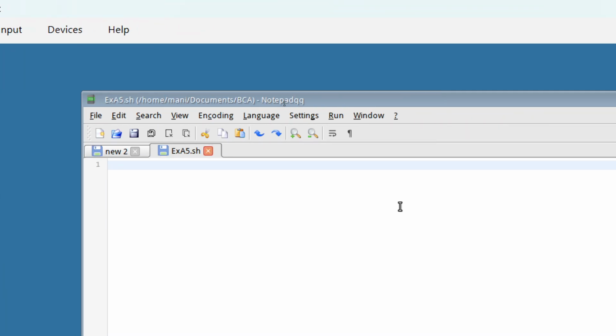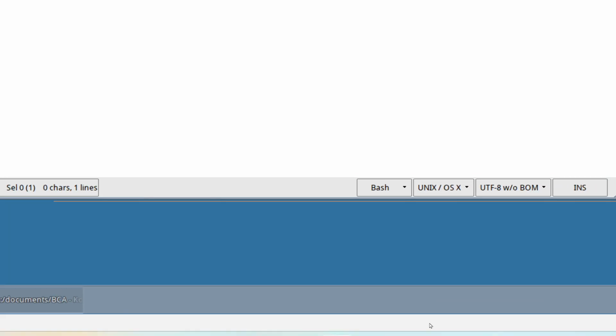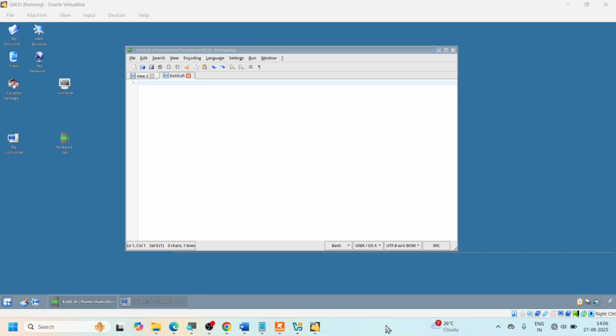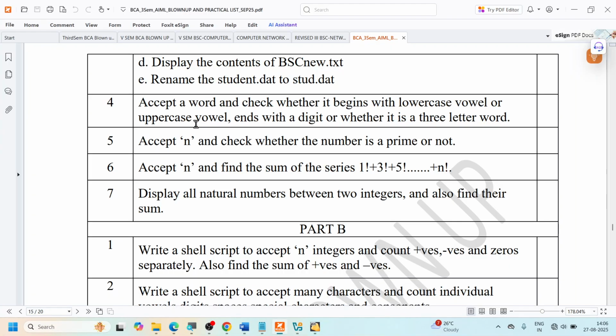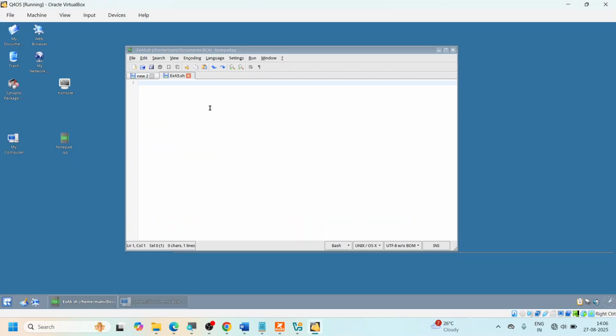Now let us start writing the code. Let me just go back to the Windows and then show you what they have said in their code. We are supposed to accept the n here, so let me go here and then write it. If you want to zoom in or zoom out, hold the control key and use the mouse wheel to increase the size of it.